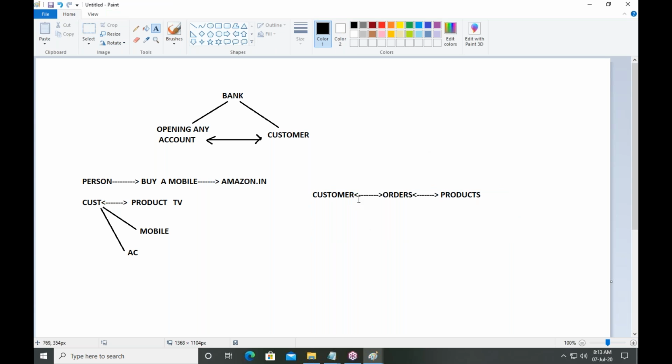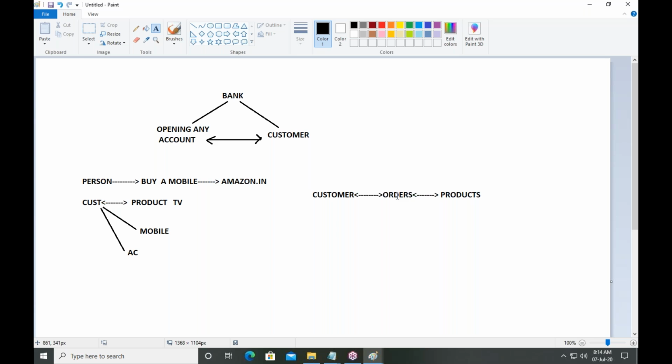So customer is one object. Customer personal information, name, mobile number, mail ID, username, password, address, that is customer information. Order information, order date, order number, order time, order for which product, order payment, payment status, that is orders.